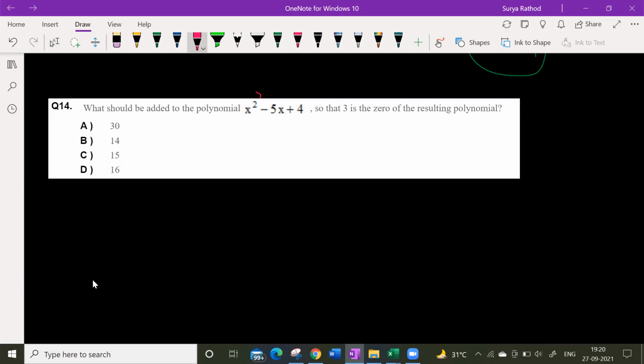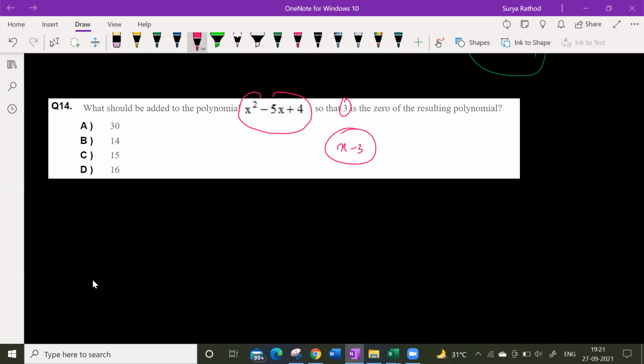What should be added so that 3 is the zero of the resulting polynomial? Okay, so 3 is the root. He's saying that, sir, 3 is the root. So 3 is the first root, which is nothing but x minus 3. Yes or no? I tried adding everything, sir, 30 ones, 14 ones, and I also tried factoring.